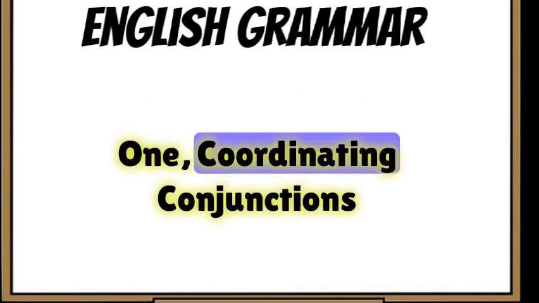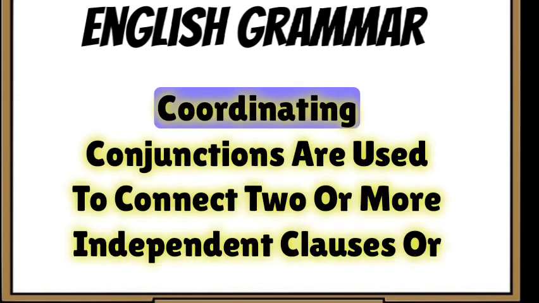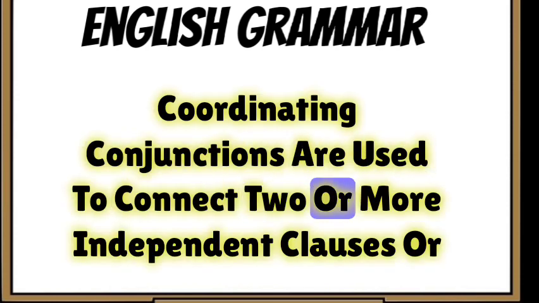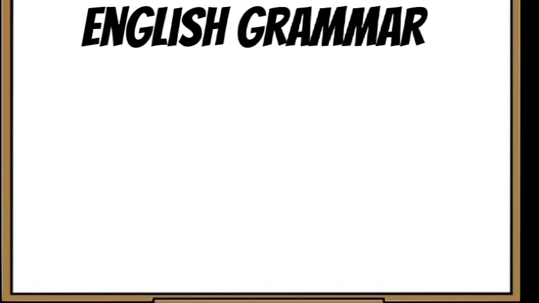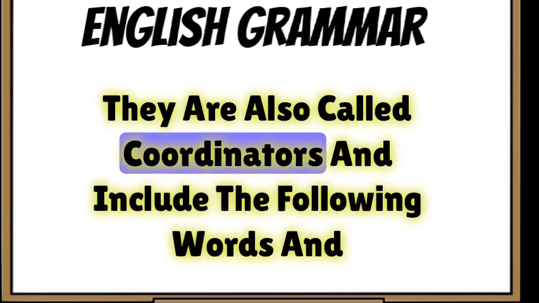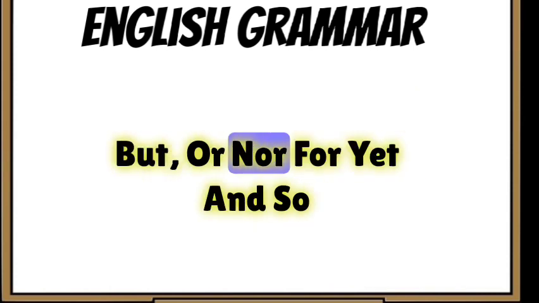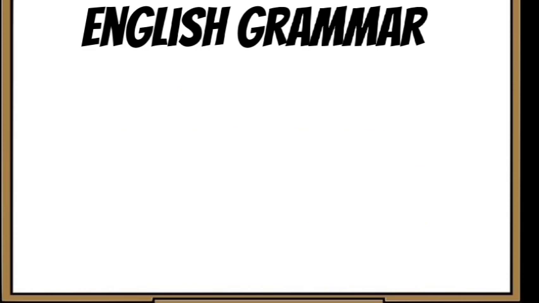1. Coordinating conjunctions. Coordinating conjunctions are used to connect two or more independent clauses or words of equal grammatical importance. They are also called coordinators and include the following words: and, but, or, nor, for, yet, and so.